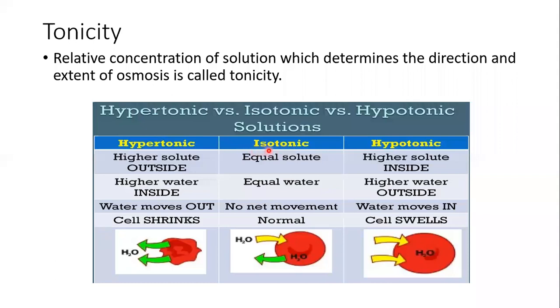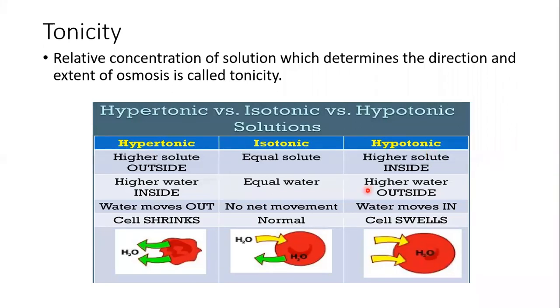Okay. Then isotonic solution. Iso means equal. When RBC is kept in such a solution whose concentration is equal to the concentration of RBC's cell sap, then some water will go outside of RBC, some water will go inside of RBC. So the net movement is zero because जितना water बाहर निकला उतना ही water वापस अंदर चला गया. So the net movement will be zero. Okay, so in that case RBC will remain in its normal shape. Understood?